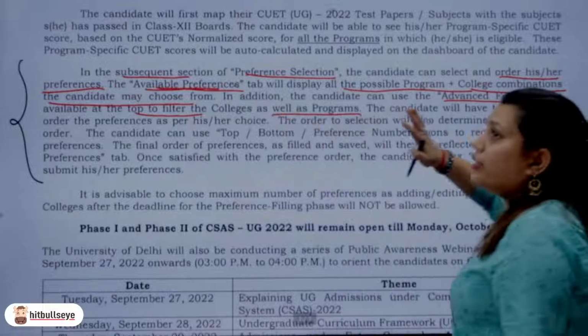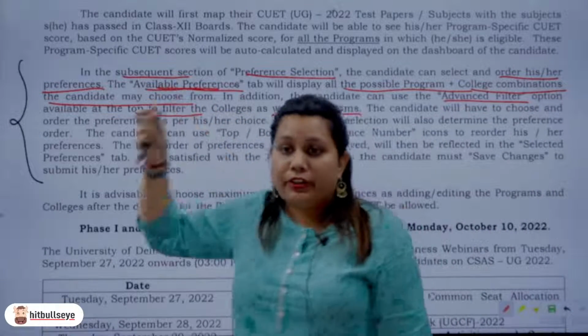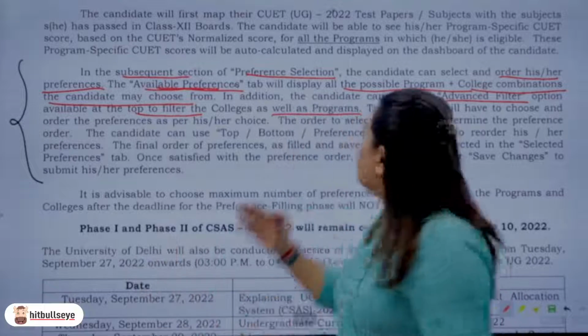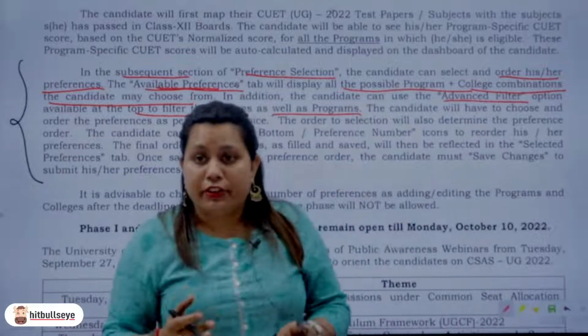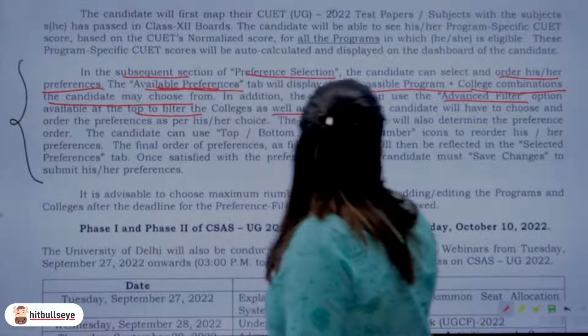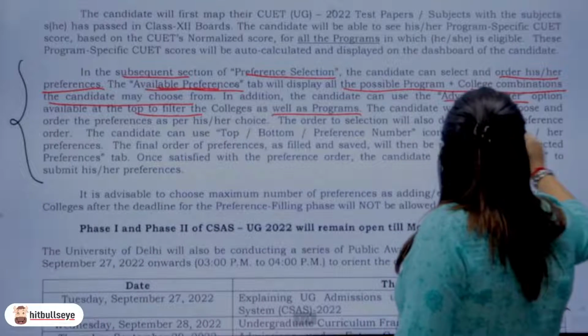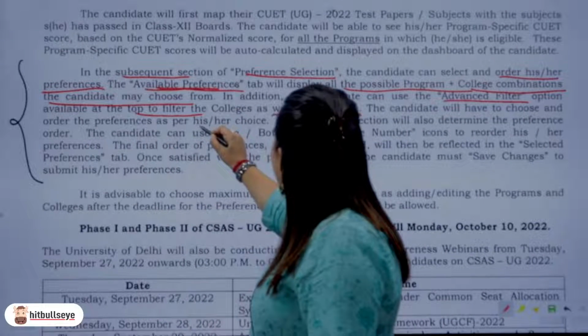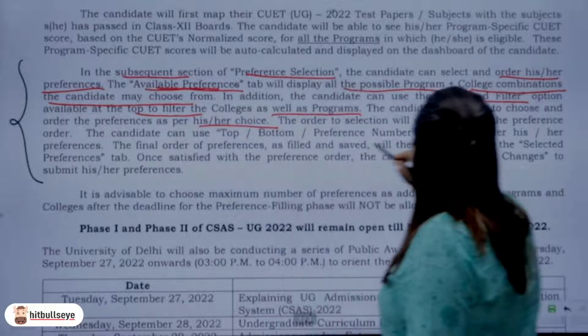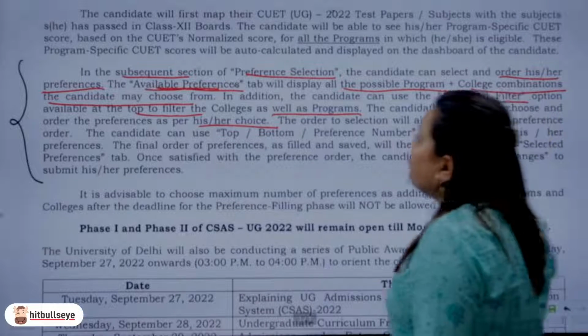So there are going to be two different tabs. One is going to be the available preferences, wherein all your preferences would be available. And the second one will be the advanced filter, wherein you can change the preferences accordingly, right? The candidate will have to choose and order the preferences as per his or her choice. The order of selection will also determine the preference order.